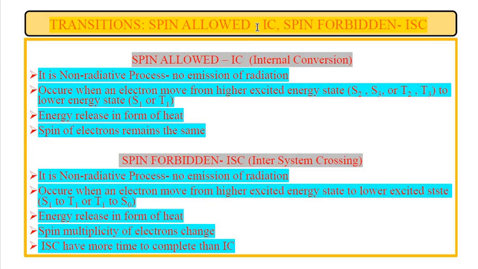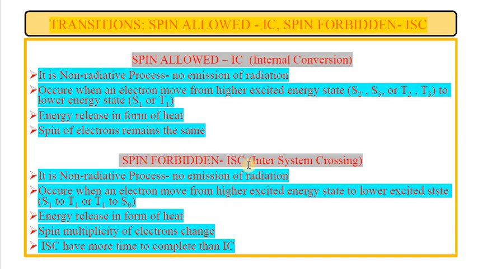Transitions are of two types: spin allowed transition, internal conversion, and spin forbidden transition, intersystem crossing. We can see the differences between them. First of all, spin allowed internal conversion. It is a non-radiative process, no emission of radiation. It occurs when the electrons move from a higher excited state to a lower energy state. Energy is released in the form of heat, and the spin of electrons remains the same.